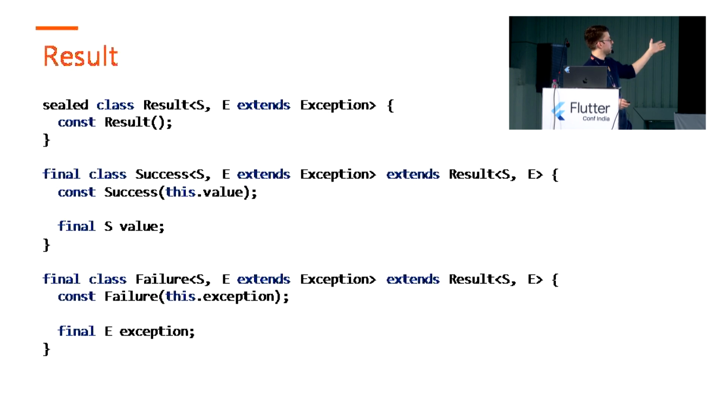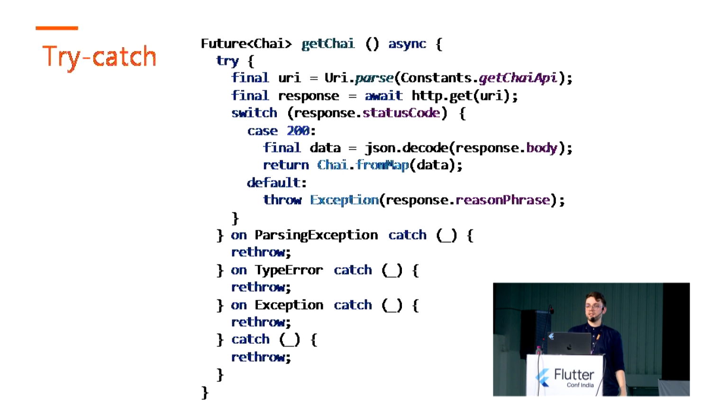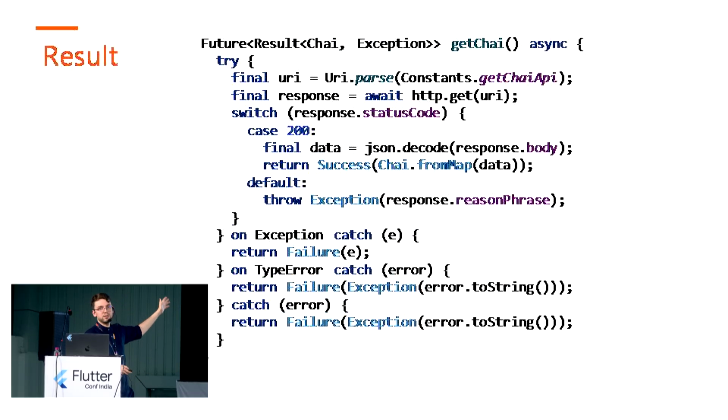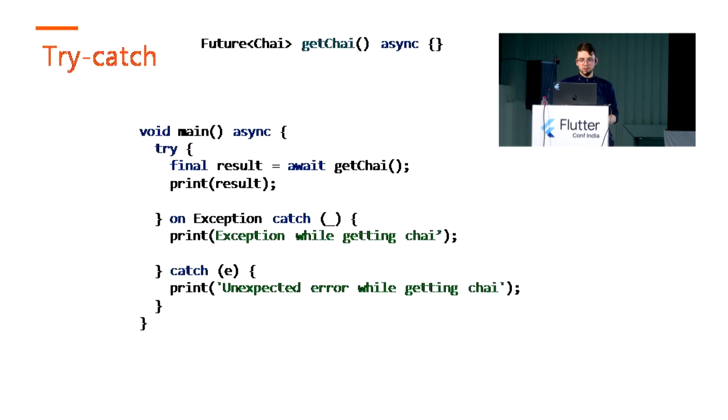So let's take a look at the original implementation. That was when we just had the try-catch implementation with the chai, and by introducing the result object, we can return the success and also the exception case. There are no changes here, but on the user side, finally, instead of just returning Future of Chai, we can prepare our colleagues and other people who are using it to handle this in the proper way, and the pattern matching we learned previously will help us also return the error case.